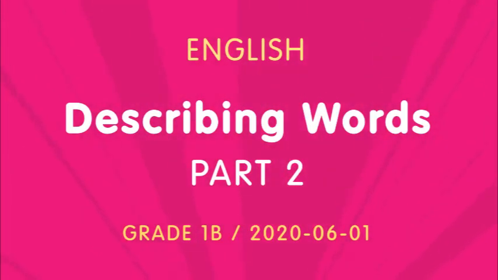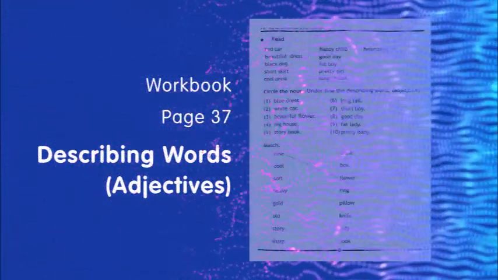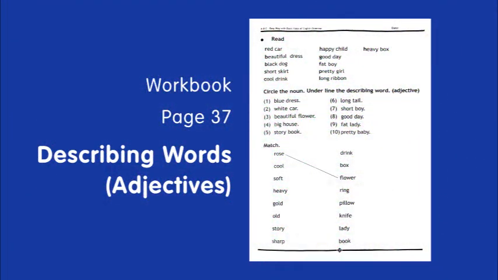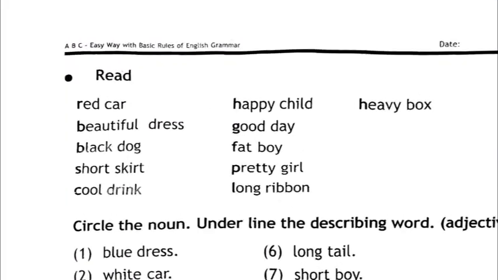Today we are going to do page number 37 in your English workbook. Now I hope you remember the previous lesson we did on describing words, or adjectives. So what is an adjective? An adjective is a word that describes a noun. You remember the page you did on page number 36, where we learnt about this and you had to draw pictures. Now let's see what they want us to do today.